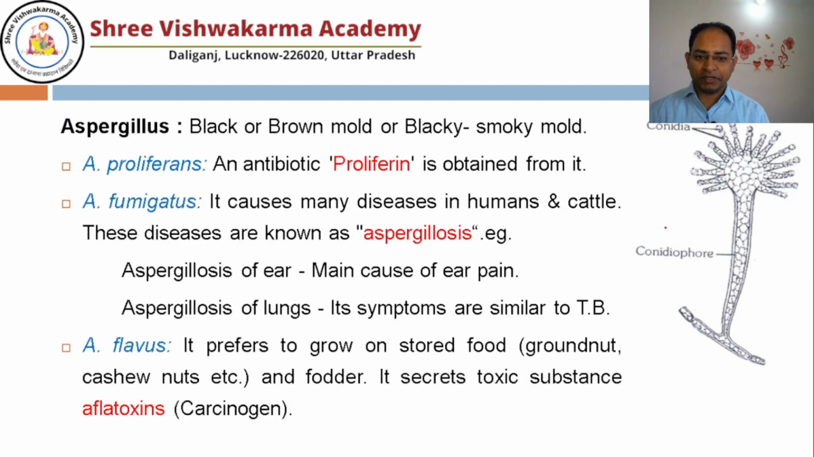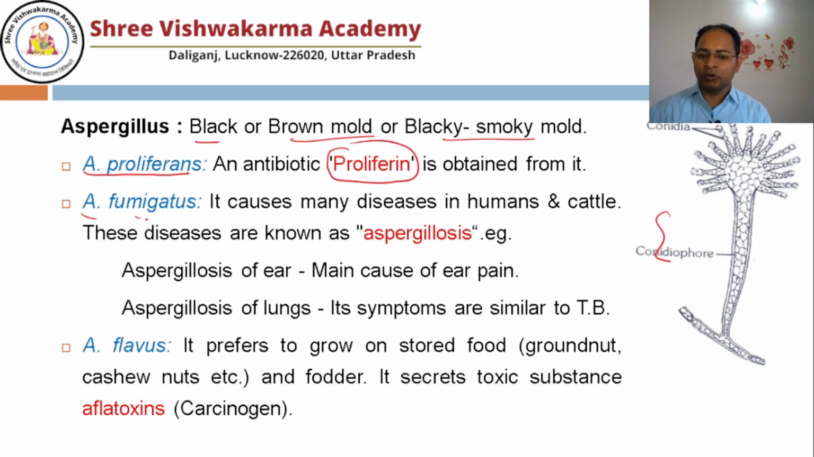Aspergillus. This is the Aspergillus. They are known as black or brown mold. One is Aspergillus proliferans, from which we get the antibiotic proliferin. Aspergillus fumigatus causes disease in humans and cattle, and the disease is known as aspergillosis. For example, aspergillosis of the ear. If infection takes place in the ear, it causes ear pain. If it reaches the lungs, it shows symptoms just like tuberculosis.